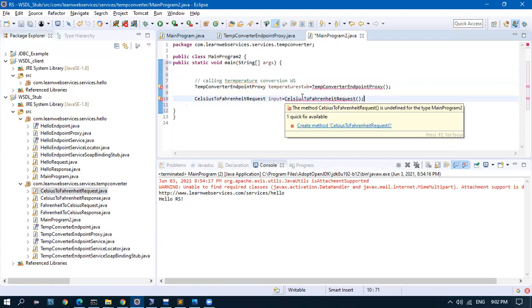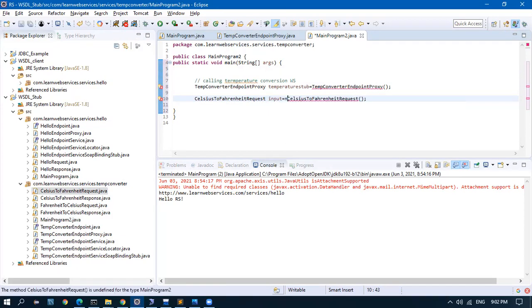The method is undefined. Okay. New. Oh my God, I missed the new keyword. It's a basic mistake. So this should work in the other main also now.